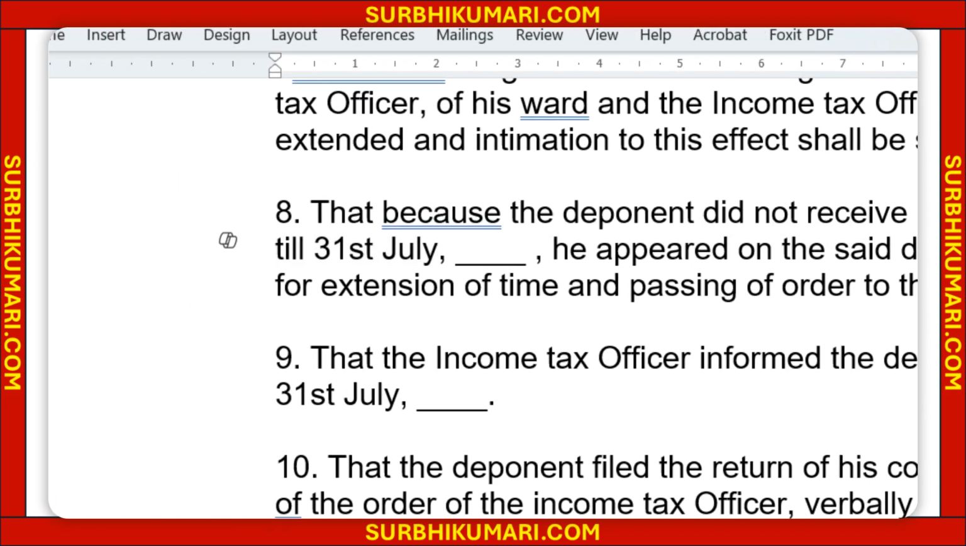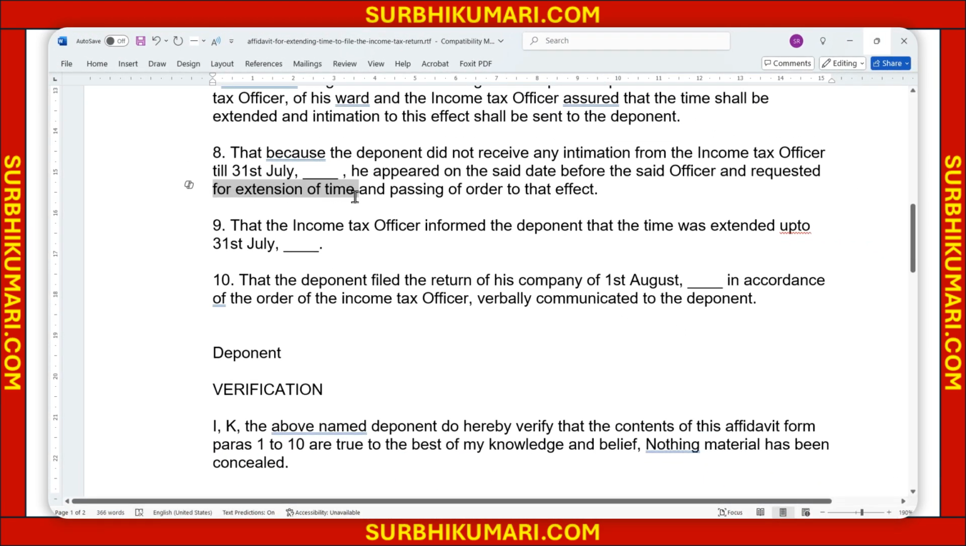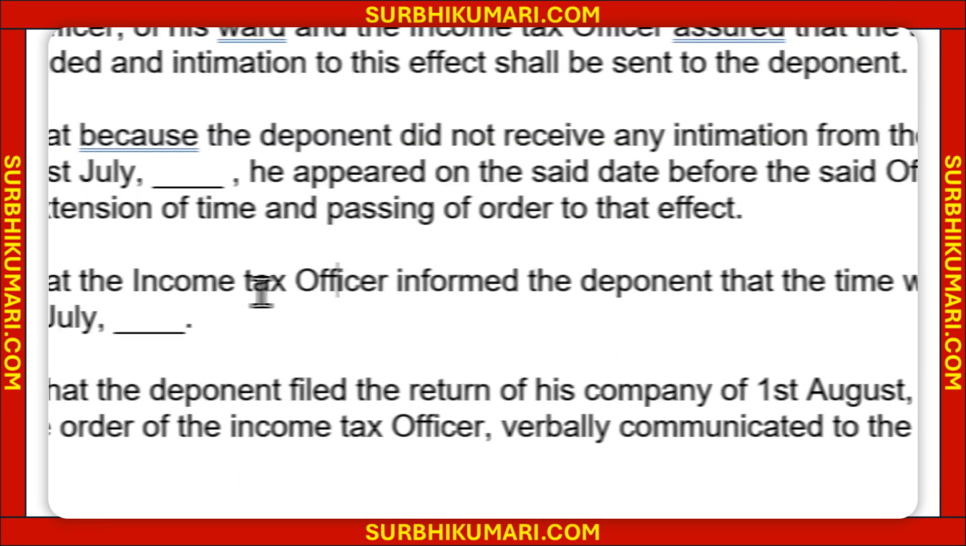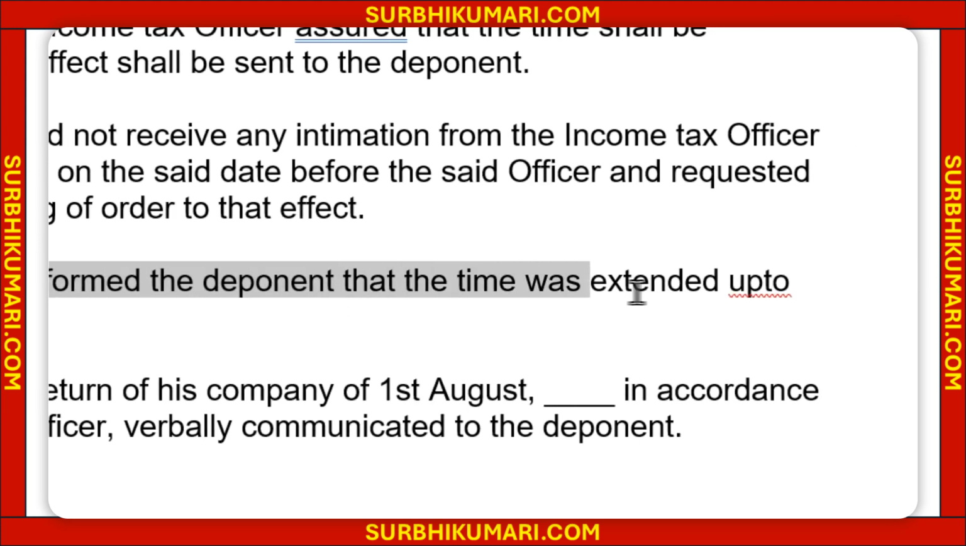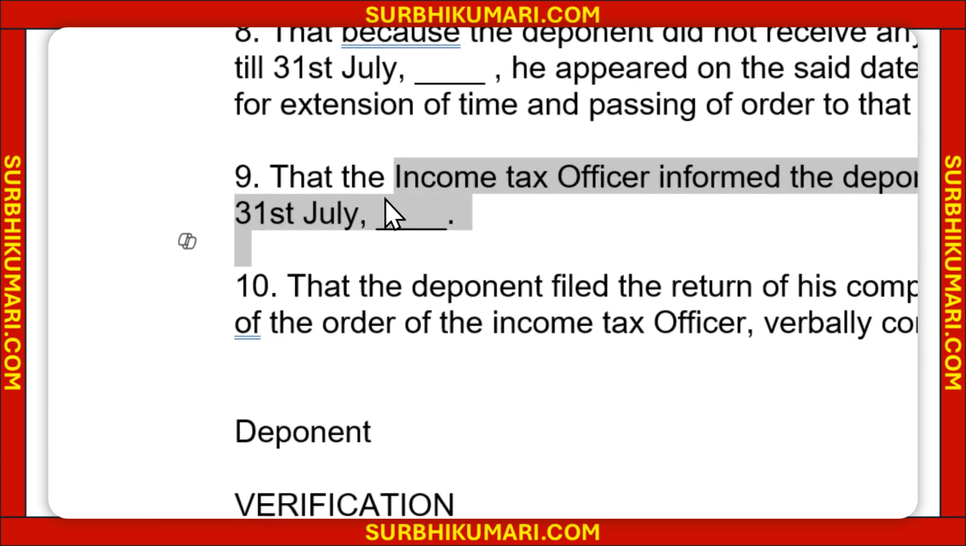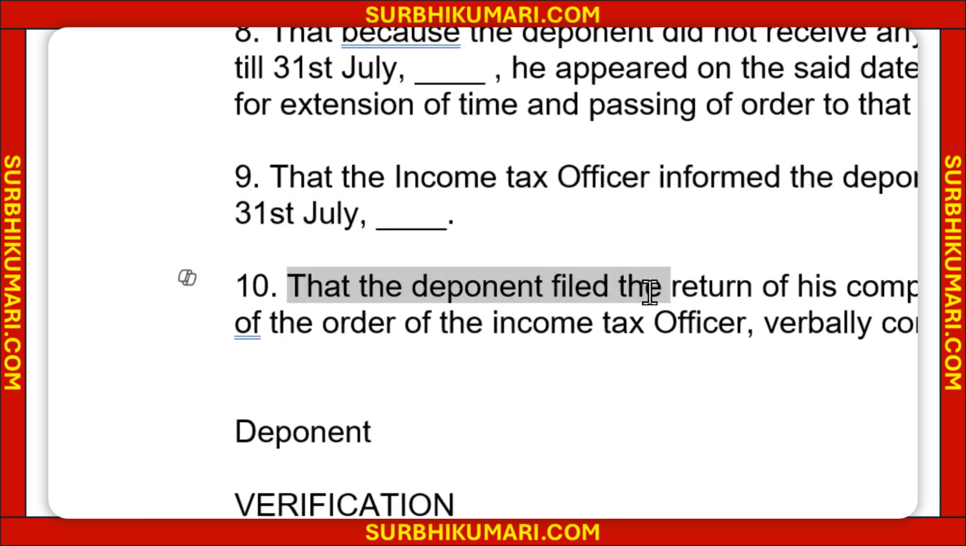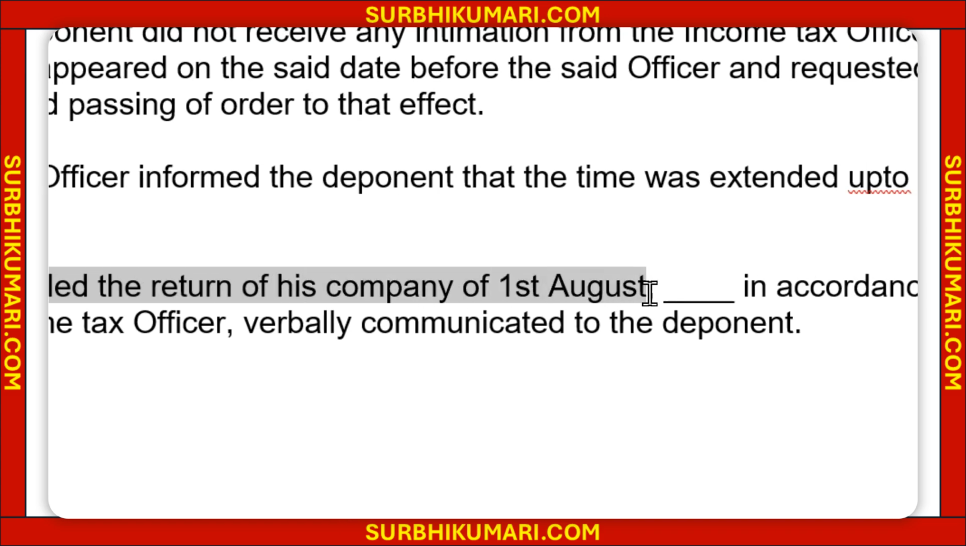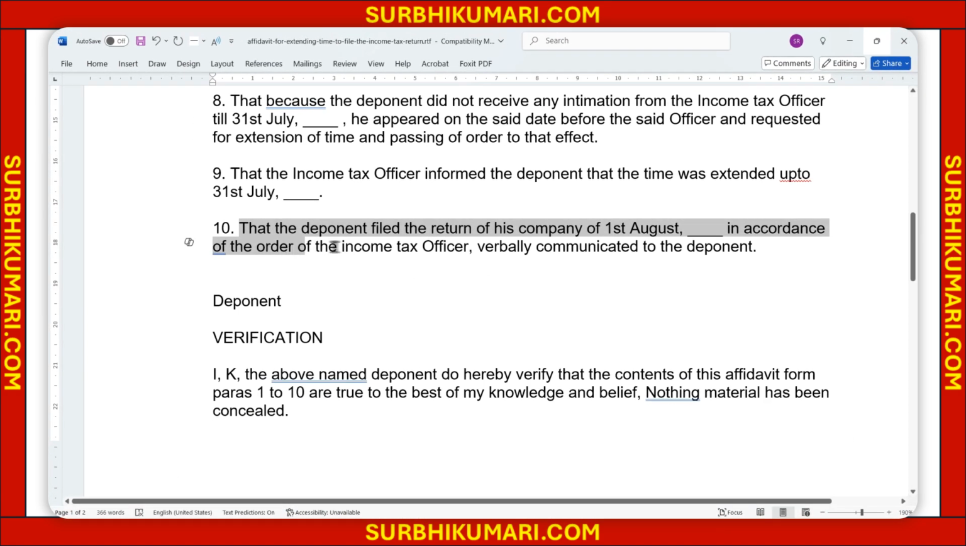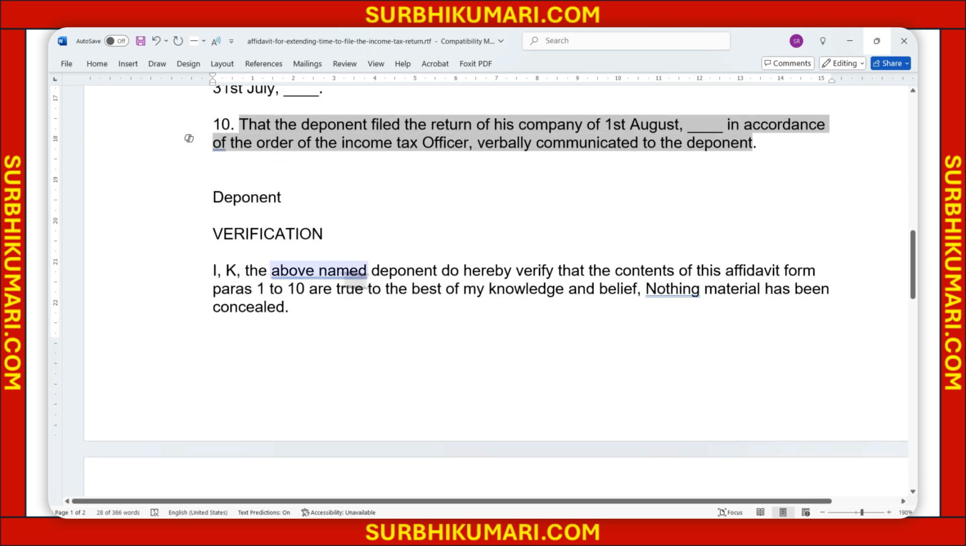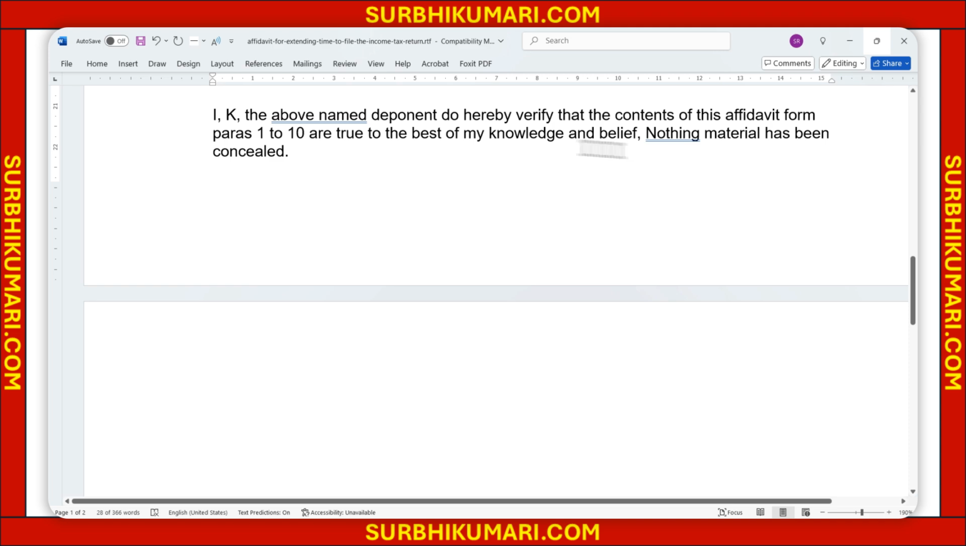he appeared on the said date before the said officer and requested the extension of time and the passing of an order to that effect. That the income tax officer informed the deponent that the time was extended up to 31st July of the year. Put the year here. That the deponent filed the return of his company on 1st of August in accordance with the order of the income tax officer verbally communicated to the deponent. Deponent, you need to put a sign. Verification: I verify that the entire thing is true and nothing material has been concealed.